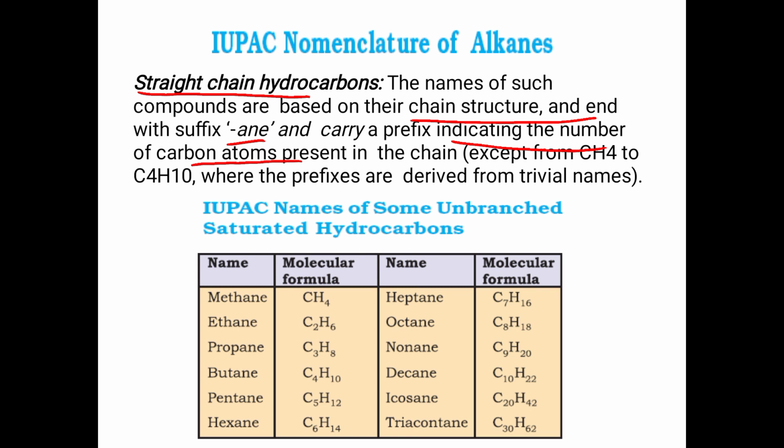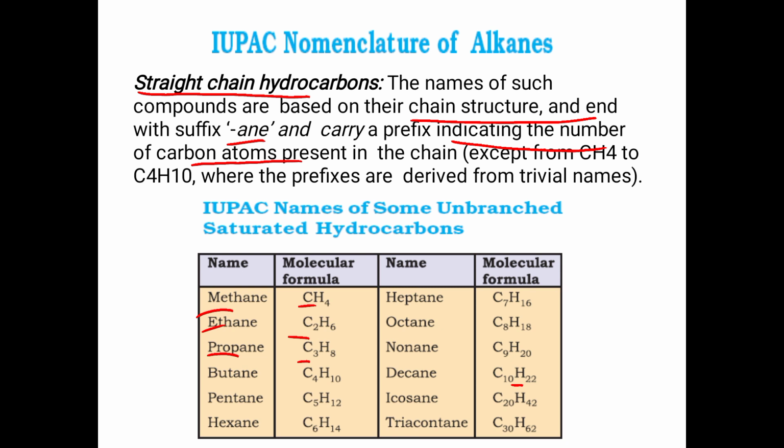We'll see this by an example, then it will be clear. If a compound contains only one carbon, then the root name is meth. If 2 carbons, eth; 3 carbons, prop; 4, but; 5, pent; 6, hex; 7, hept; 8, oct; 9, non; for 10 it is dec. These are the root names.